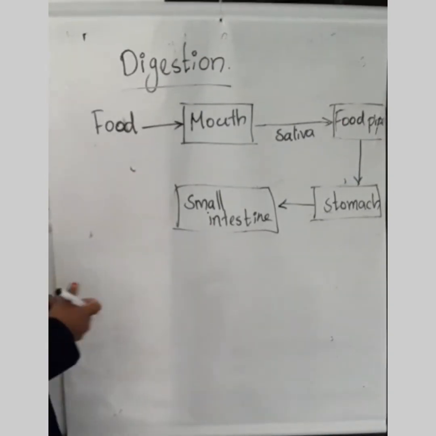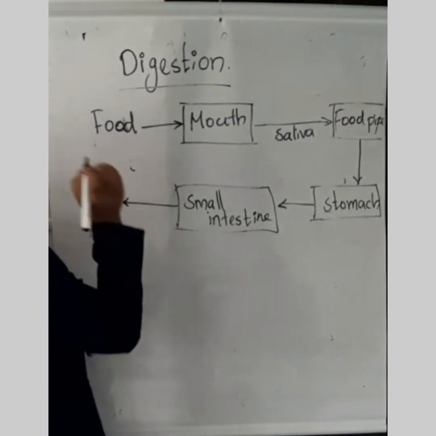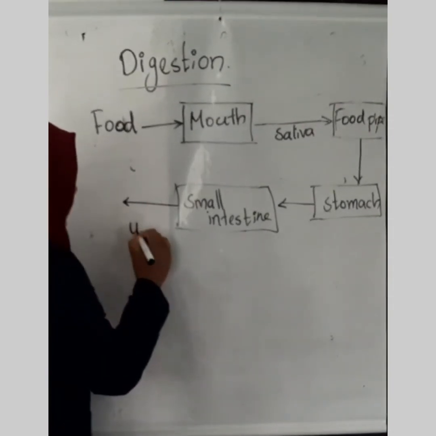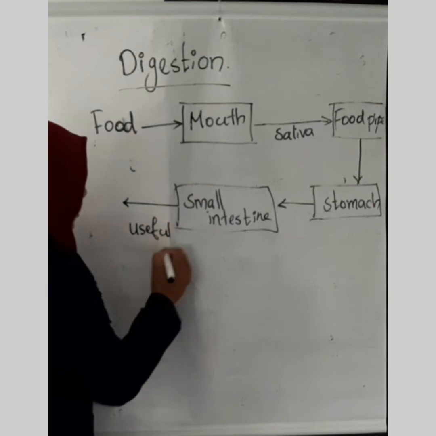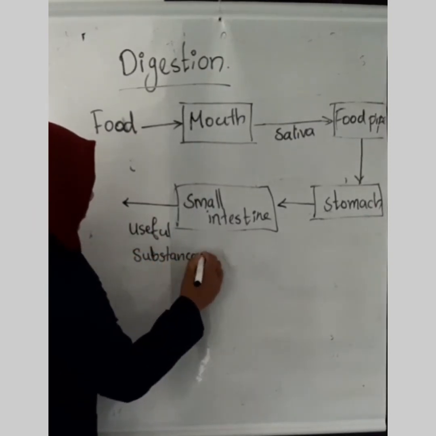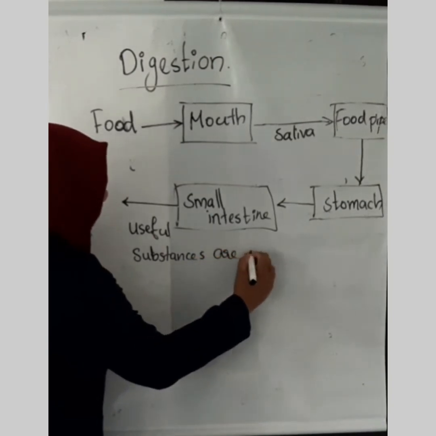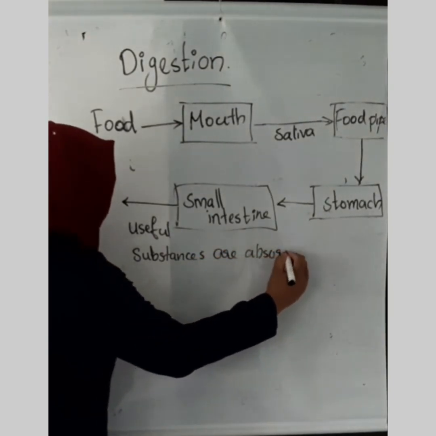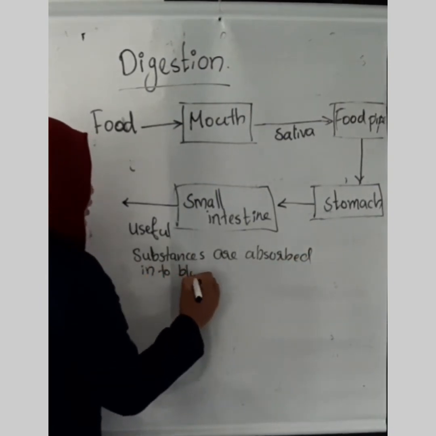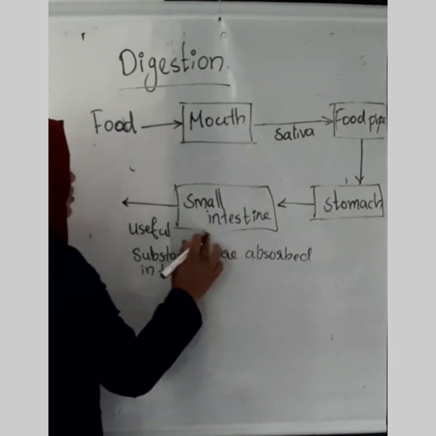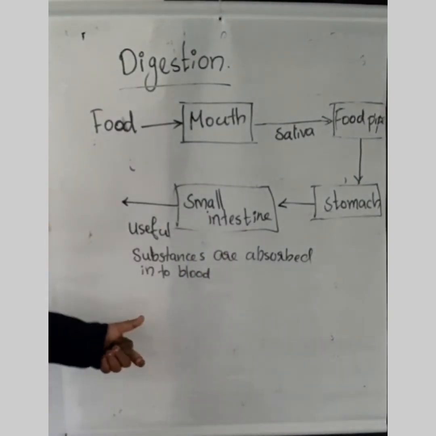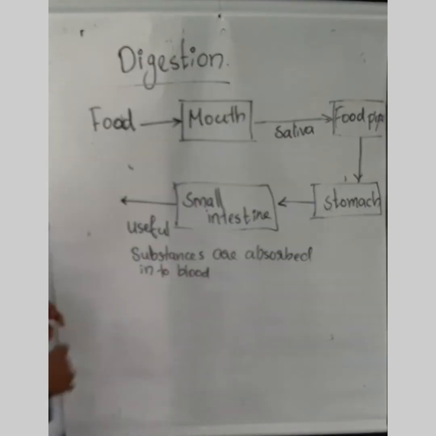Then what is happening in the small intestine? Yes, useful substances are absorbed into the blood. From the small intestine, the useful substances are absorbed into the blood. Then we have undigested food.